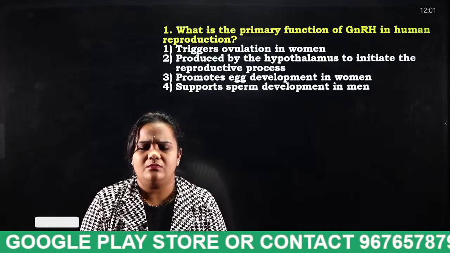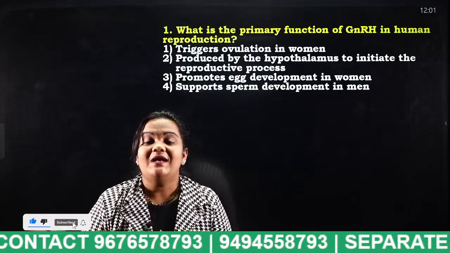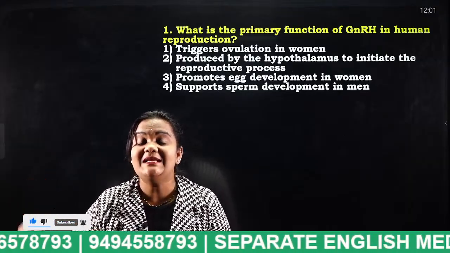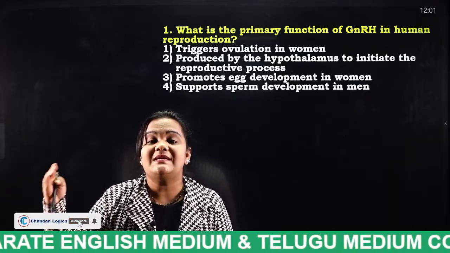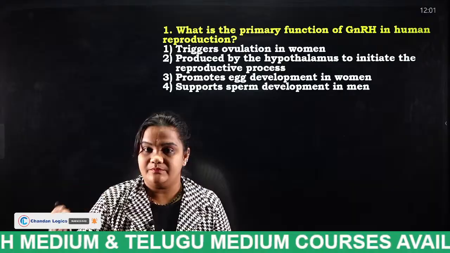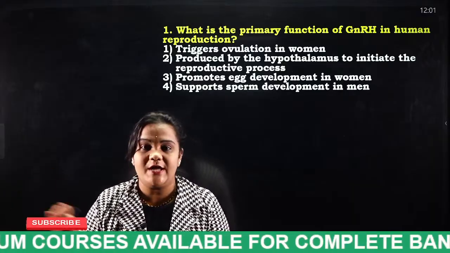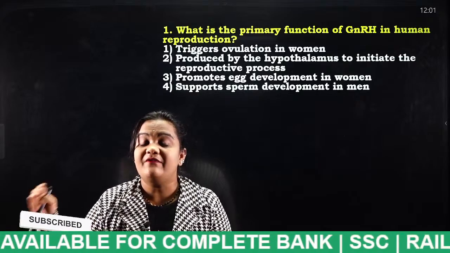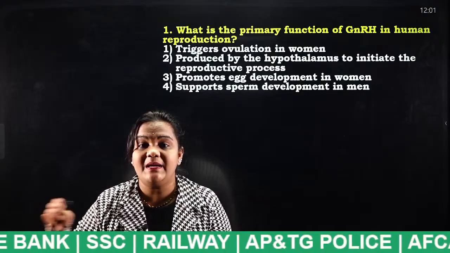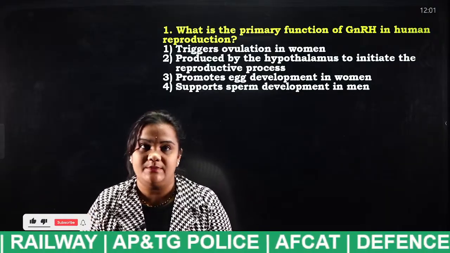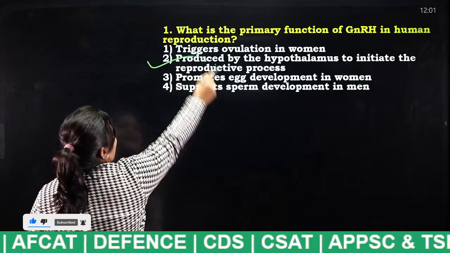Gonadotropin-releasing hormone, which is responsible for the initiation of the reproductive system; luteinizing hormone, which helps in testosterone production and ovulation in women; and finally FSH, which is used for egg development and sperm production. Very good students. Option 2 is the correct answer.